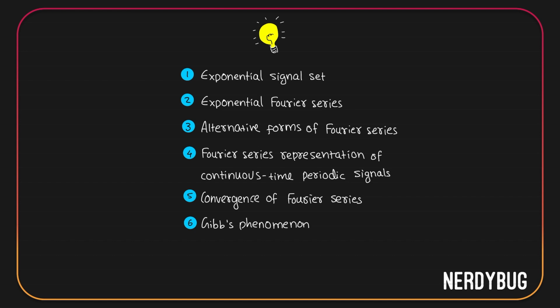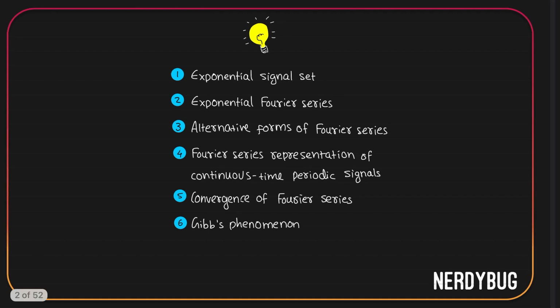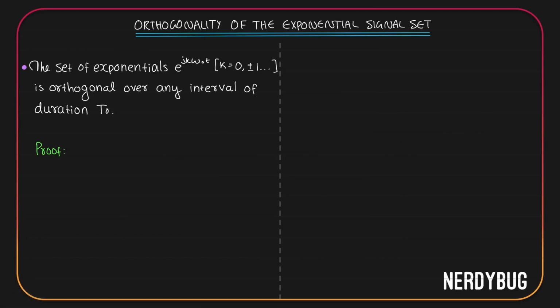In the last video, we learned that we can represent a signal as a Fourier series with respect to an orthogonal set of infinite component signals. The first thing we are going to do today is to define such an orthogonal set that contains infinite signals in it. I am talking about an exponential signal set.